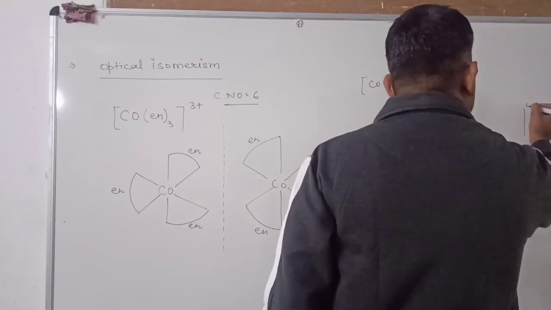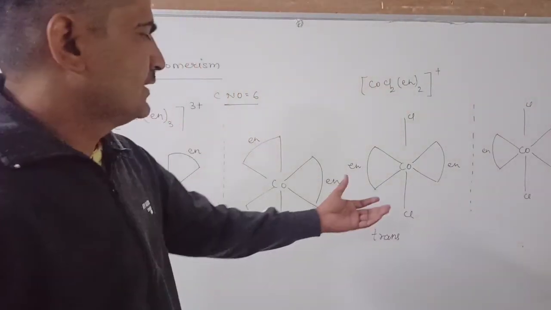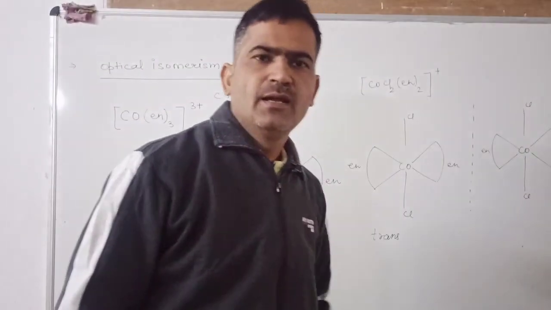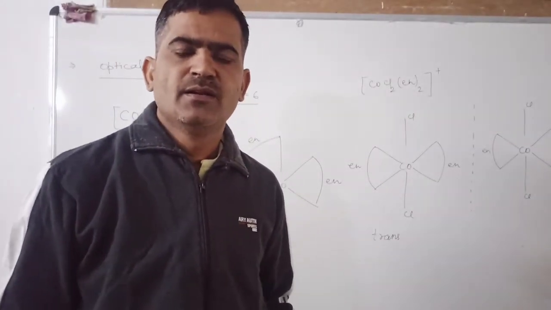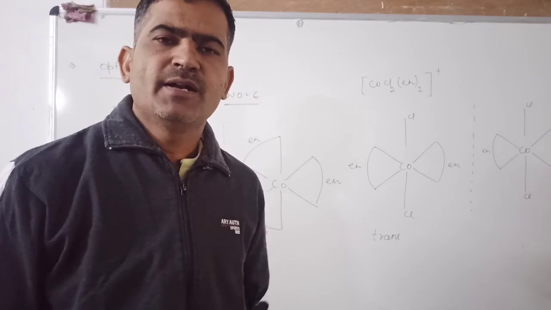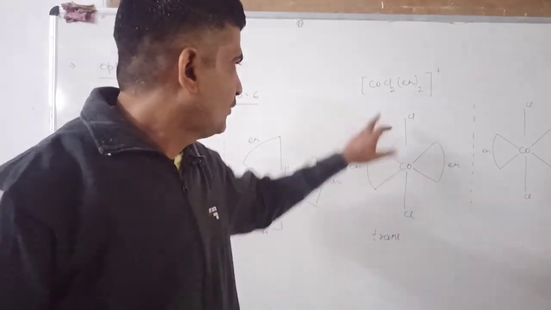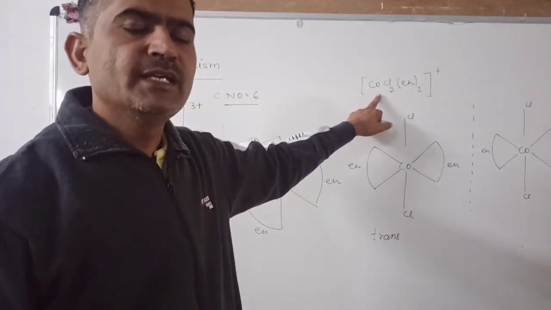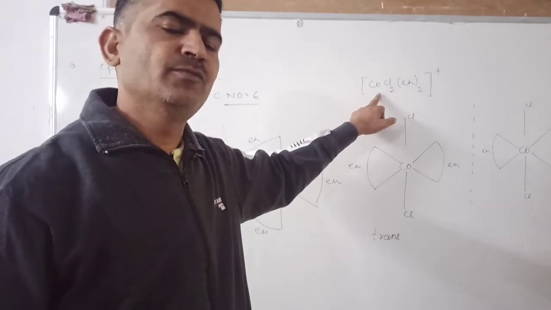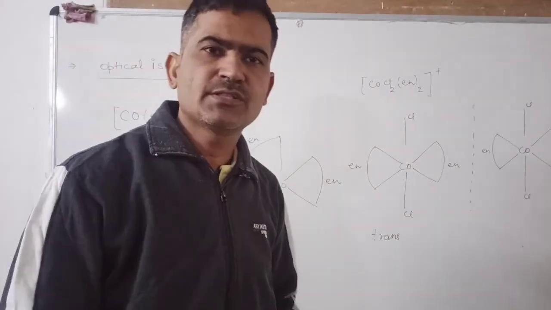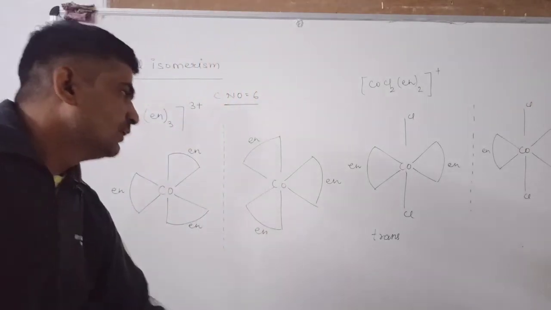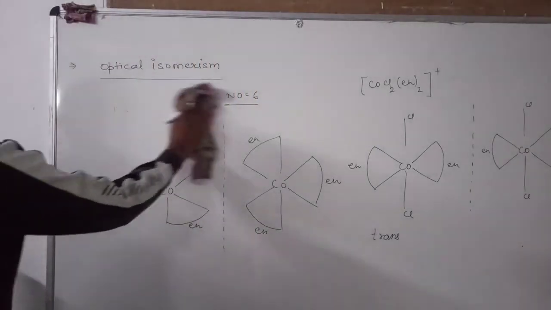It means this image is superimposable, and that means it is not a pair of enantiomers. That's why the trans form of this compound is not optically active. This is known as an optically inactive compound, the trans form of this compound. Next is the cis form of this compound.